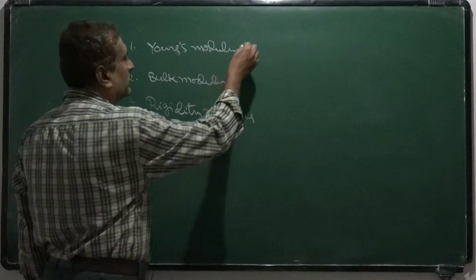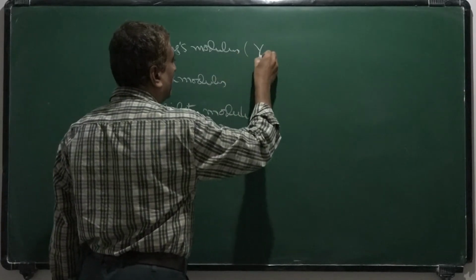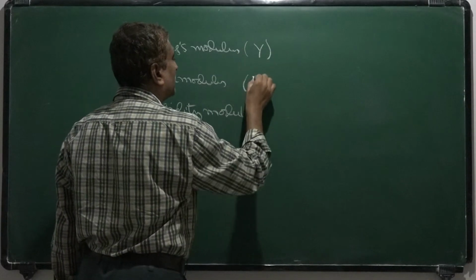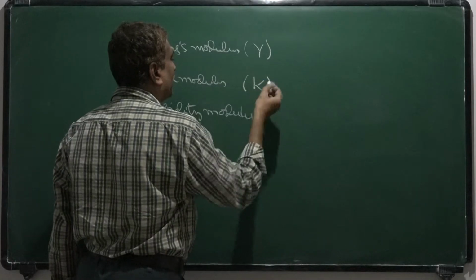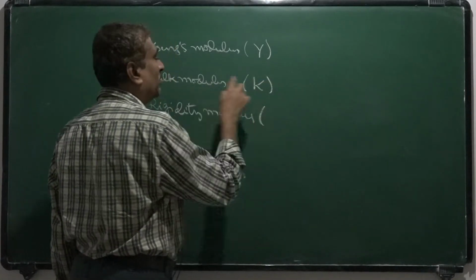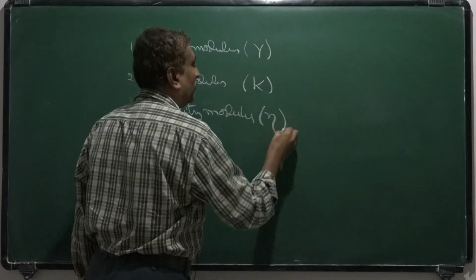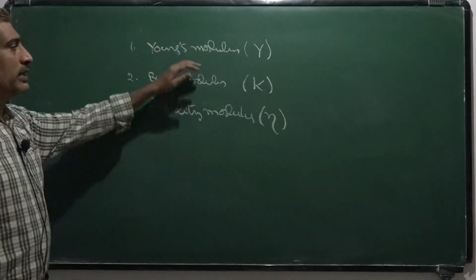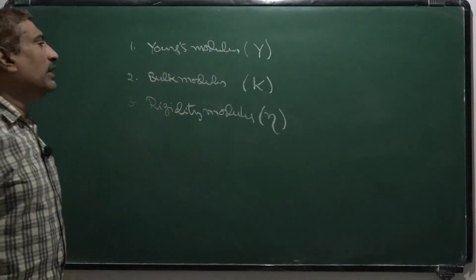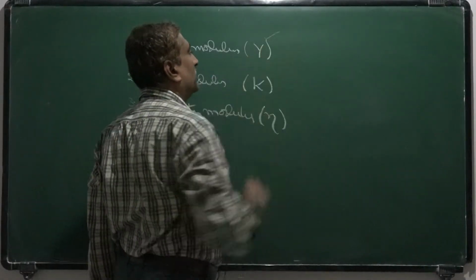Okay. So, this Young's modulus is denoted by capital Y, bulk modulus is represented by capital K, and rigidity modulus by eta. So, these are the three different types of elastic moduli, and this first one is called Young's modulus.